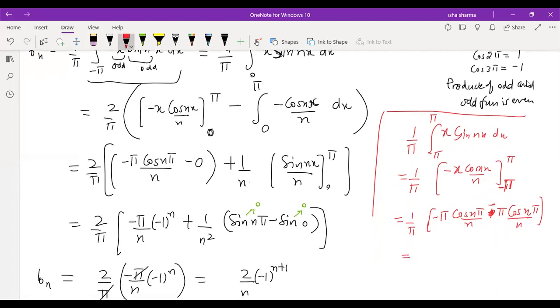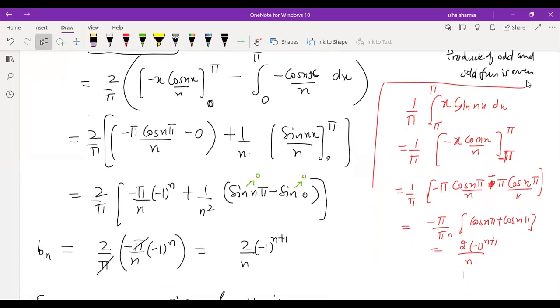So if you take minus pi common, by n, ultimately it's cos n pi plus cos n pi. So it's the same answer, 2 times minus 1 raised to power n plus 1 by n. Obviously it should be the same, because it really doesn't matter whichever way you solve it. I hope that is clear.